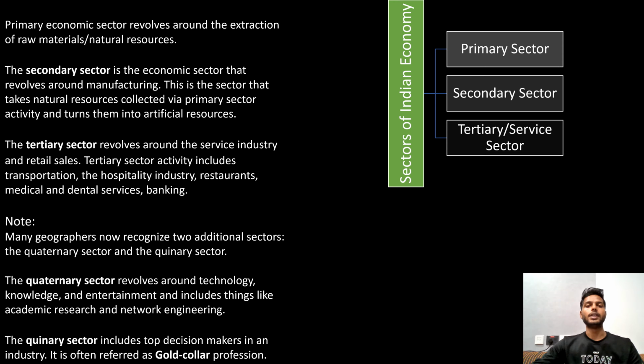Again, note that many geographers now recognize two additional sectors, which are the quaternary sector and the quinary sector. The quaternary sector revolves around technology, knowledge, and entertainment, and includes things like academic research and network engineering. Whereas the quinary sector includes the top decision makers in an industry. It is often referred to as a gold collar profession. Proceeding with the next slide.